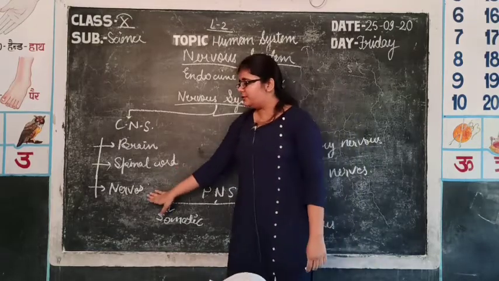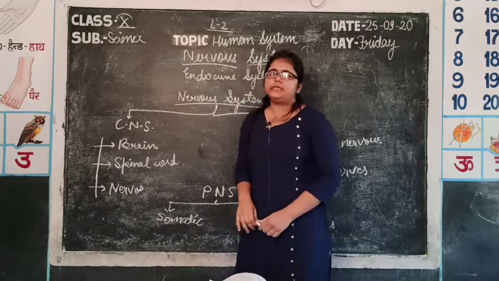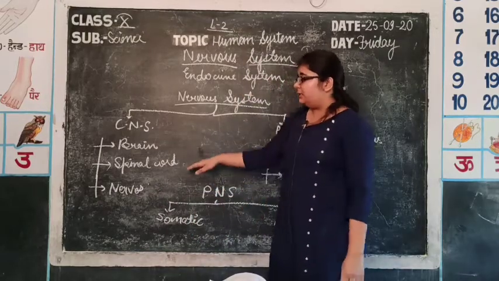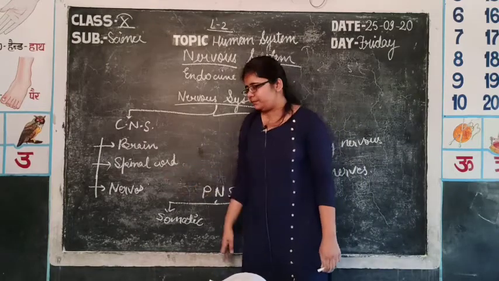The nerves of the brain are known as cranial nerves, and the nerves of the spinal cord are known as spinal nerves.